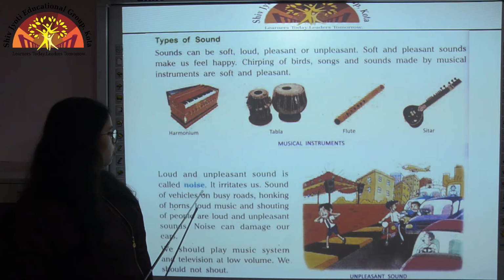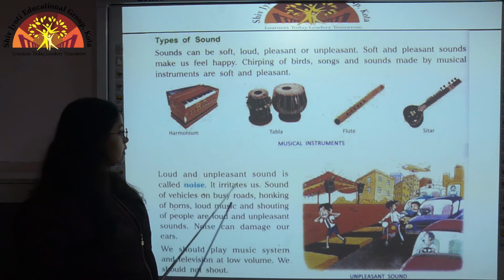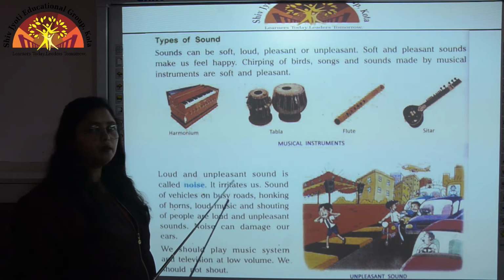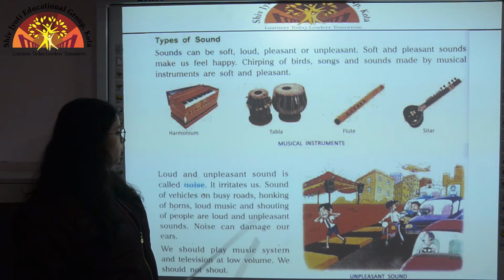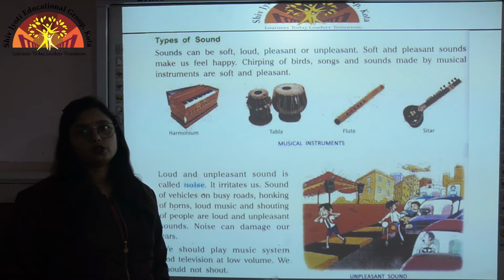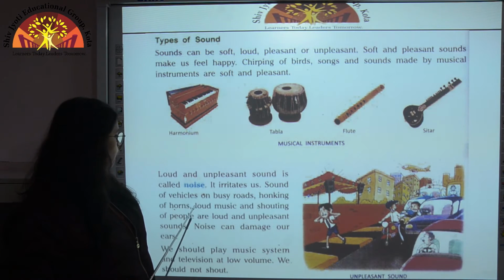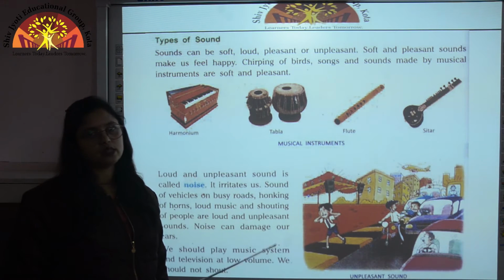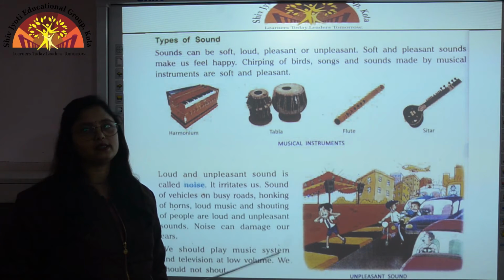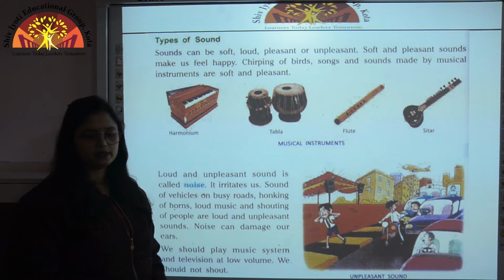Another type of sound is which irritates us, that is loud and unpleasant, and this type of sound is called noise. Some of the noises which we do not like are honking of horns, loud music, shouting of people, vehicles creating sound on busy roads. These all are called noise, as they are loud and unpleasant.